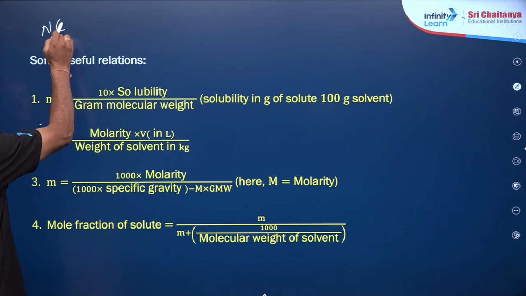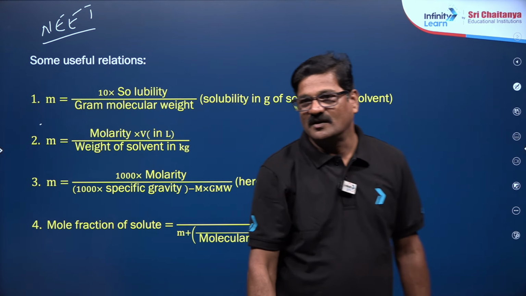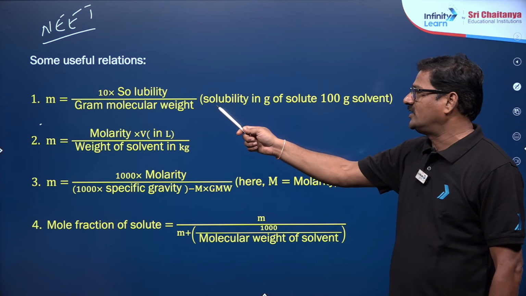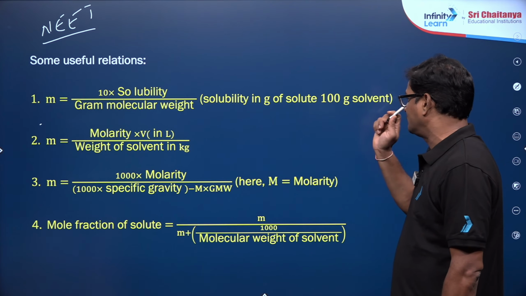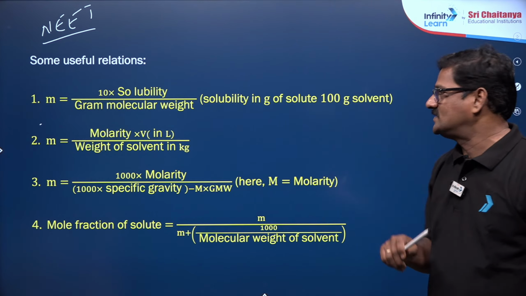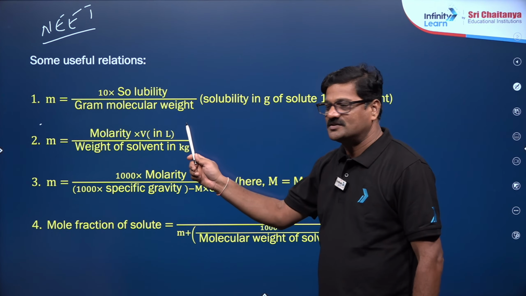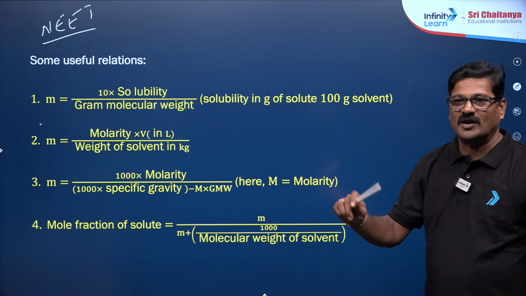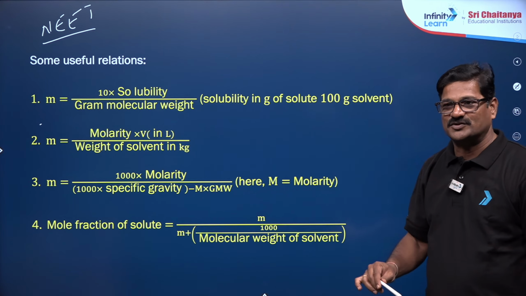Super relations, you can directly write it. So molality is equal to 10 into solubility upon gram molecular weight. Here solubility is in grams of solute in 100 grams of solvent, and you can directly use that. And molality is equal to molarity into volume in liters upon weight of the solvent expressed in kg. So you can do molarity and molality interconversions. These are the interconversion formulas, bachcho.